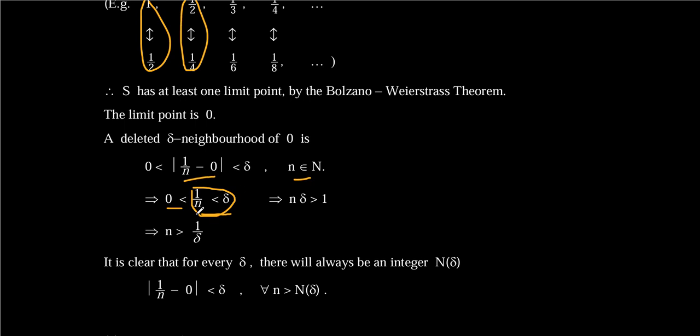So you realize that when you solve this, you get n is greater than 1 over delta. Now what does it mean? It means that so far as n continually progresses, given that n is greater than 1, you always find an integer where that integer is greater than 1 over the limit point, right?